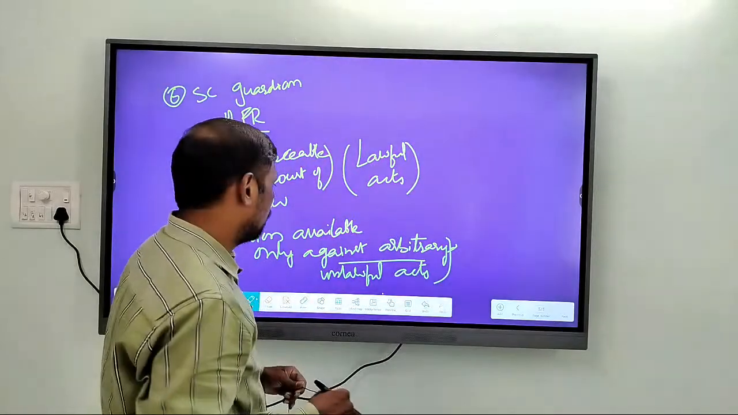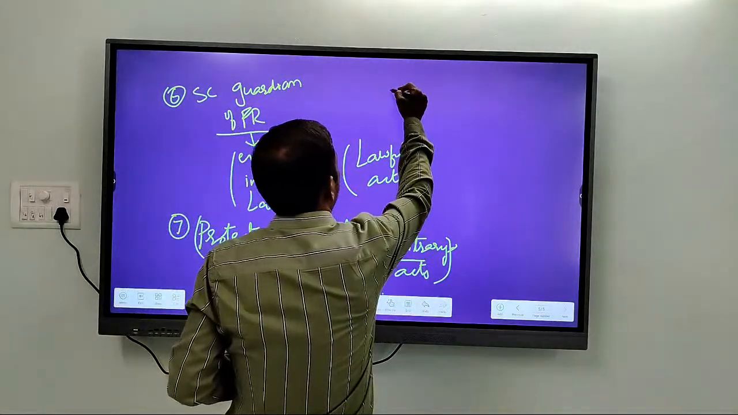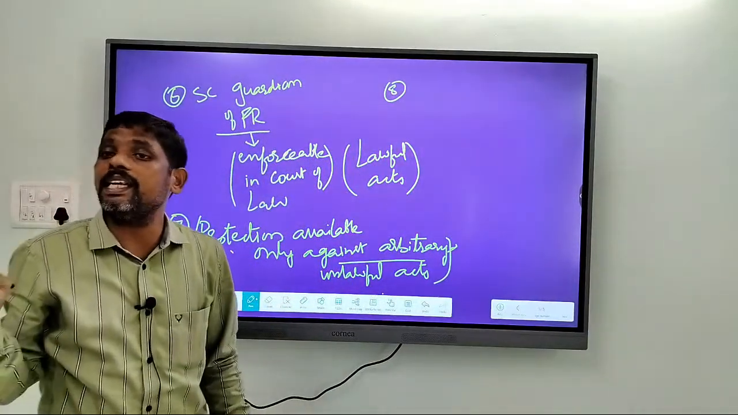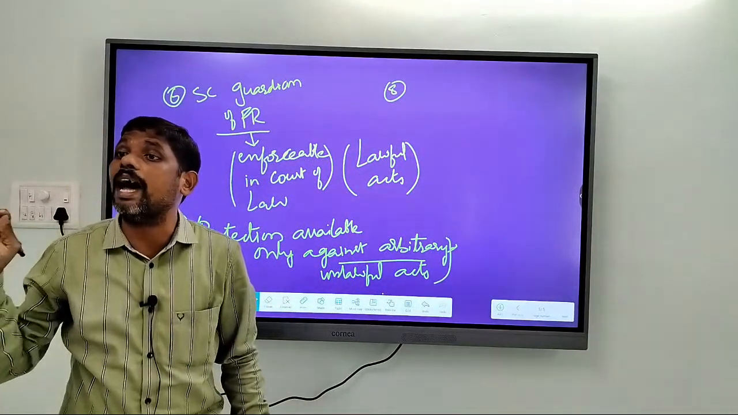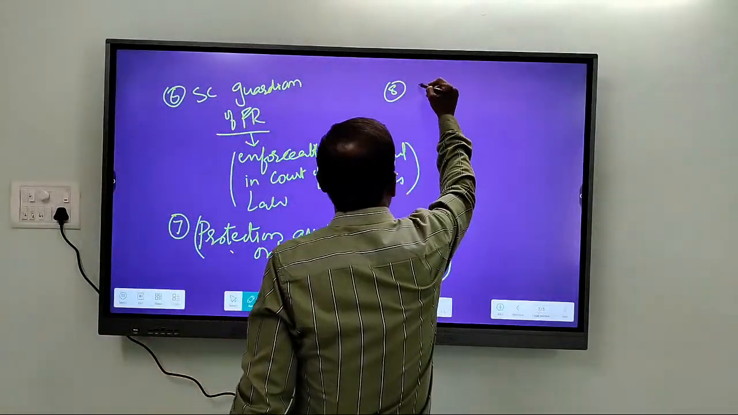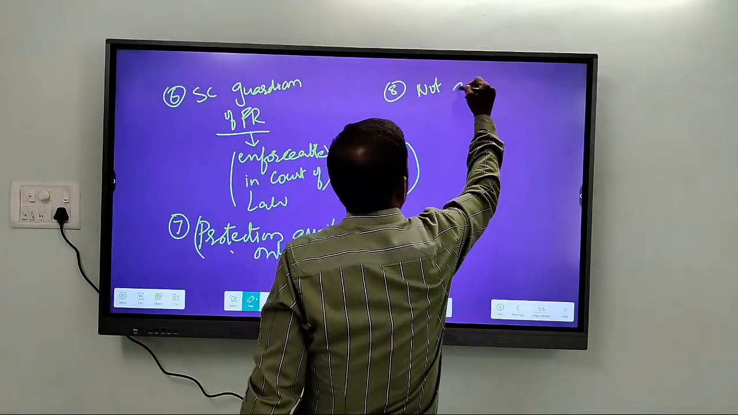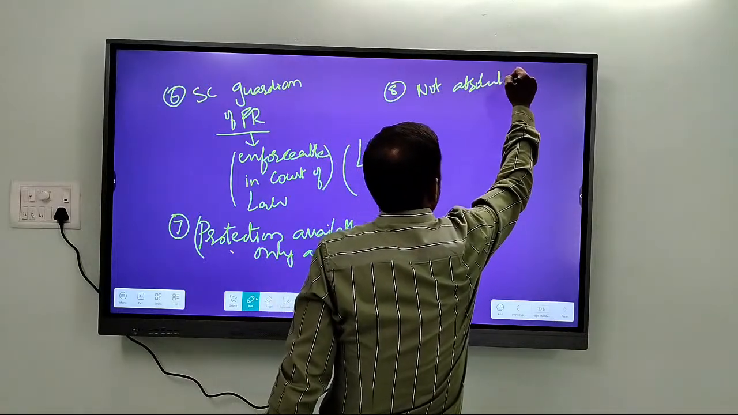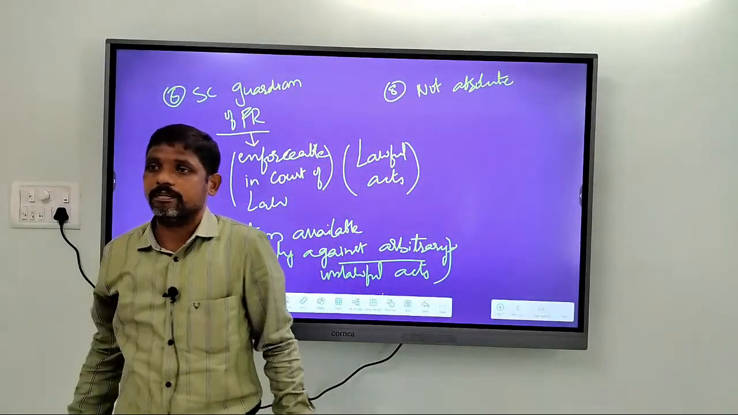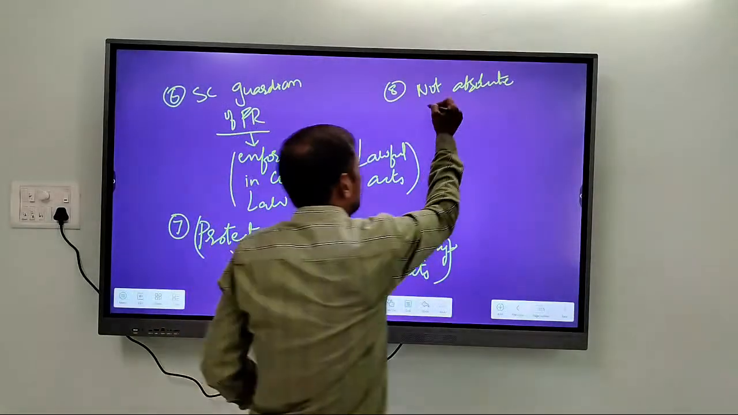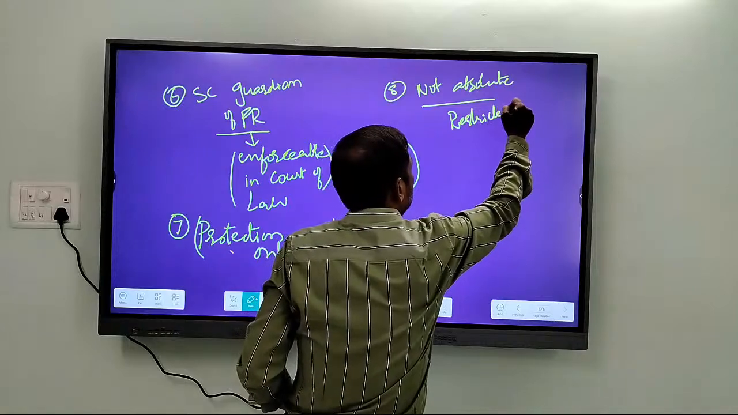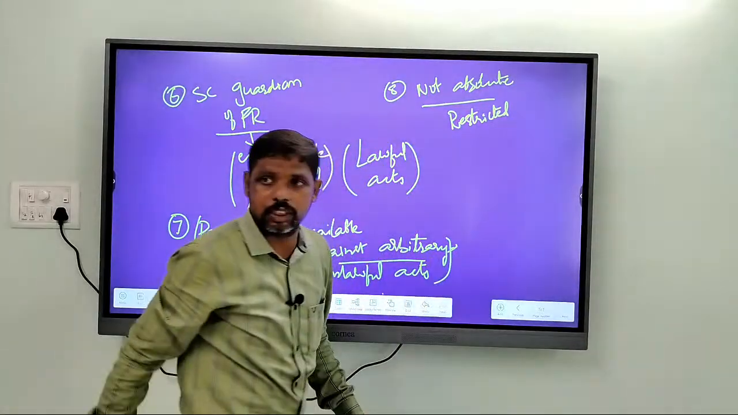Coming to another point. Remember, these fundamental rights are not absolute in nature. They are not absolute rights. That means what? These rights can be restricted.